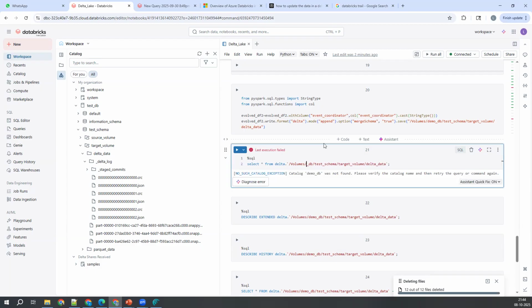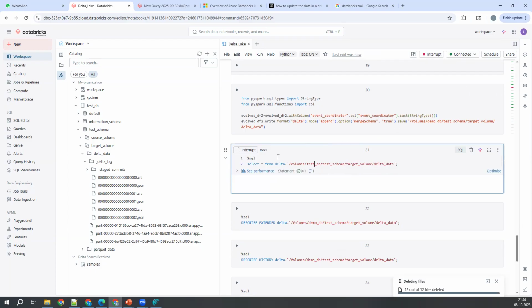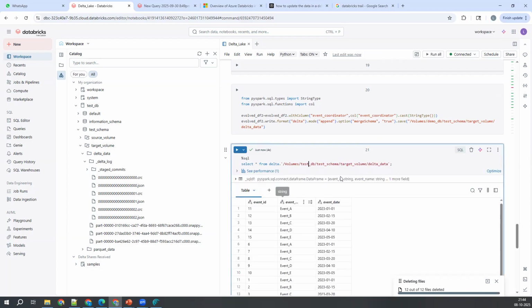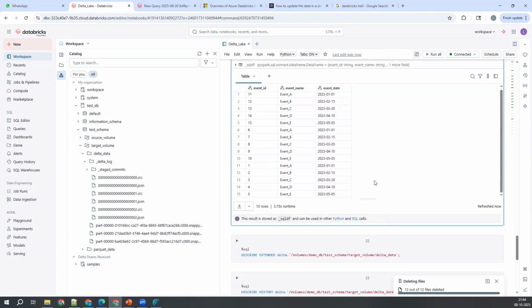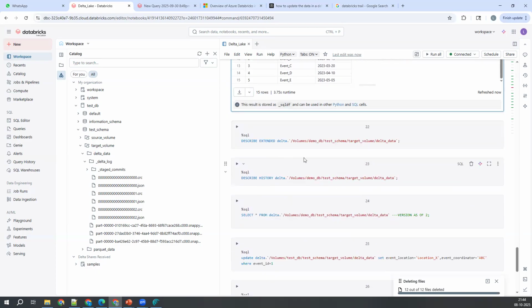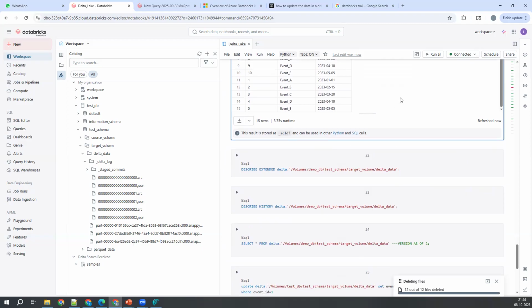Okay. Let me execute, control enter. Now I can see 15 records in this particular table. These records are enough to understand the behavior of update and delete operation. So 1, 2, 3, 4, 5, 6, 7, 8, 9, up to 15 records are there. That's okay.